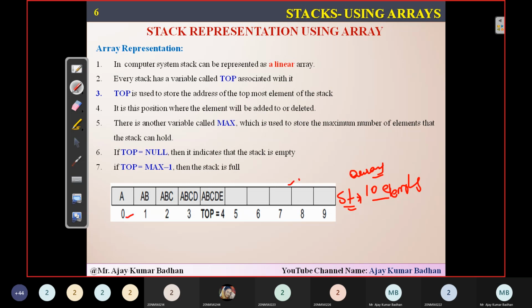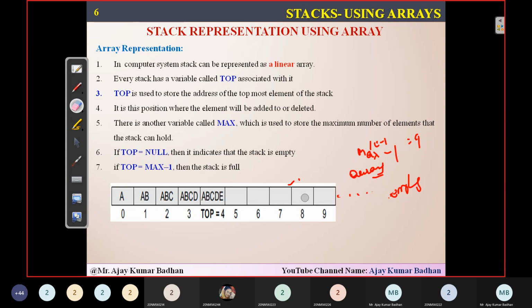Since the index starts from 0, the last element here is 9. That's why we call it max minus 1. I can store 10 elements, so n is equal to 10. Max minus 1, 10 minus 1, is equal to 9. So 0 to 9. This is the way you have to remember it.